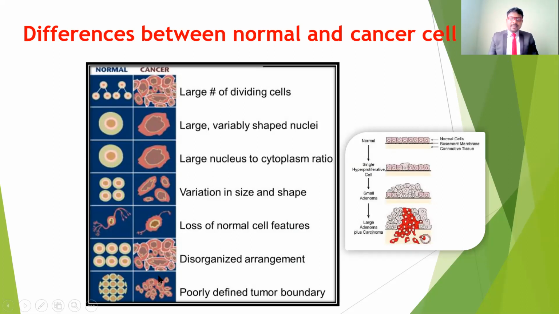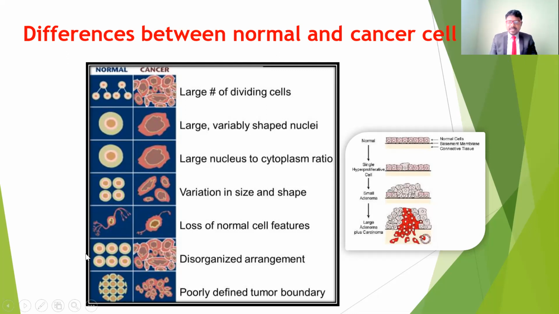So if you see here, the normal cell has so many characteristic features. So the cell function, the cell transportation, and also absorption and excretion. So all that takes place in the normal cell. So many characteristics of the cells are there. But in the characteristics of the cancer cell, all the functions are going to be abnormal. So it may lose all the normal cell features.